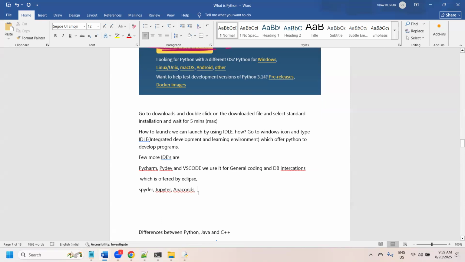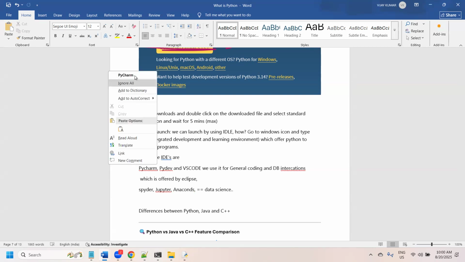Anaconda we use for data science, AI/ML and all. Those guys use these IDEs. IDE means integrated development environment. These are the different ways.